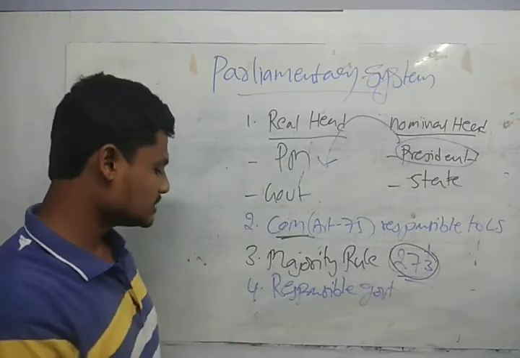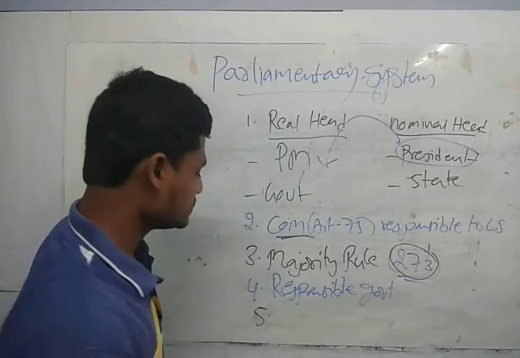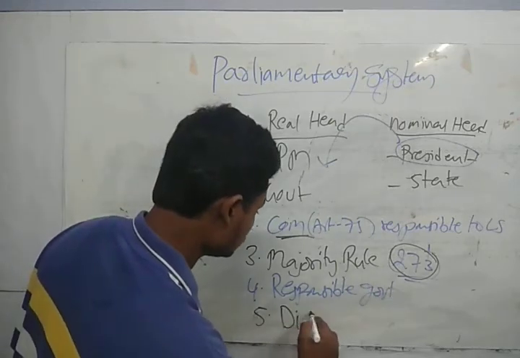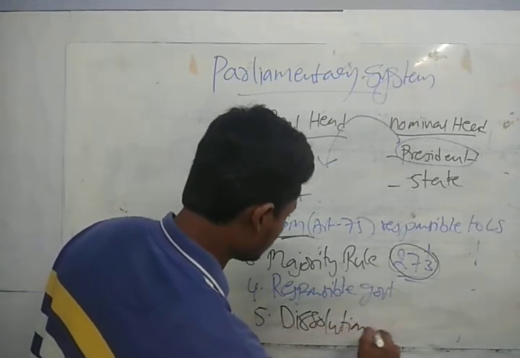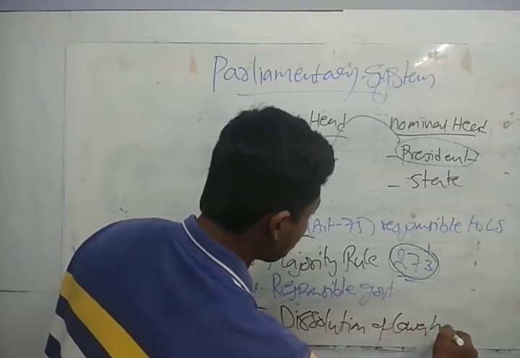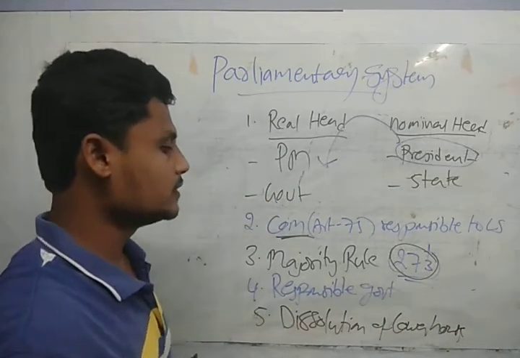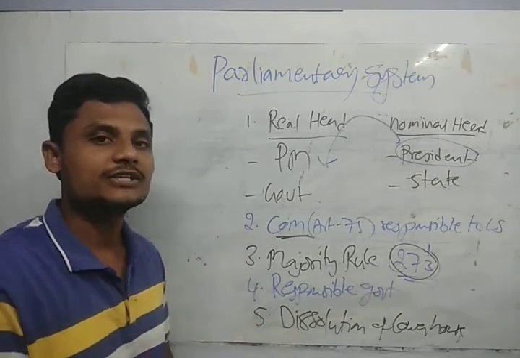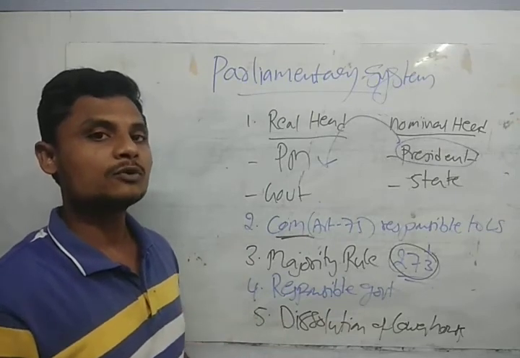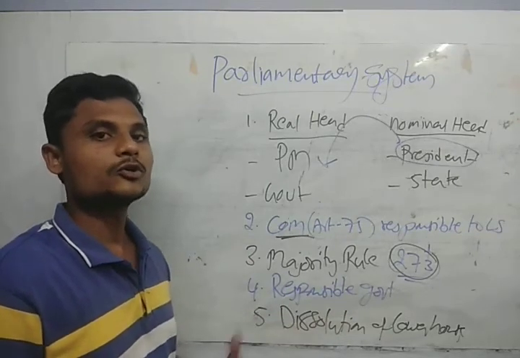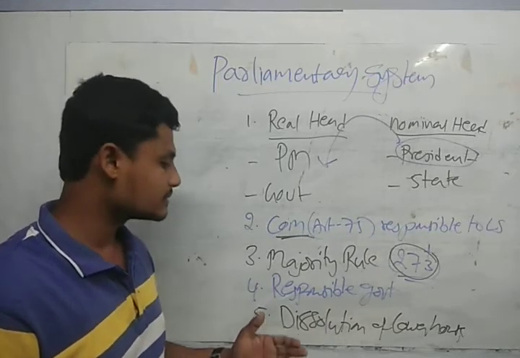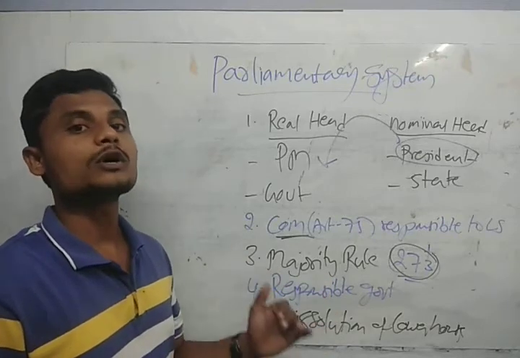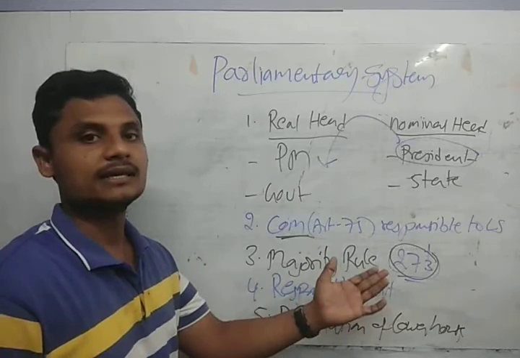And one more thing we have, guys, the fifth one. We can take it as the dissolution of the lower house. What do you mean by dissolution of the lower house? It means, guys, that every 5 years we have elections. Why? Because the people are the ones who elect the government. If they feel that the previous government has done well for them, they again vote for that government, and they can become the majority rule.